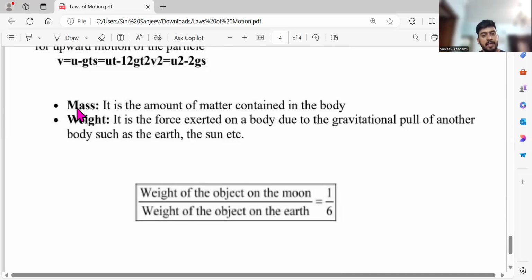Now mass and weight already I have discussed. Scalar and vector, correct. Mass is scalar and weight is vector. Weight will change. That's the reason weight of the object on the moon is 1 by 6 times the weight of the object. In the sense, if my weight is 100 kg, on the moon it will be 100 by 6 kg. Let me check what is the value coming. 16.66, 17 kgs. So my weight will be just 17 kgs on the moon. That's all.